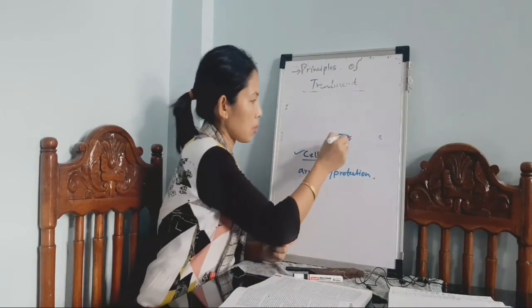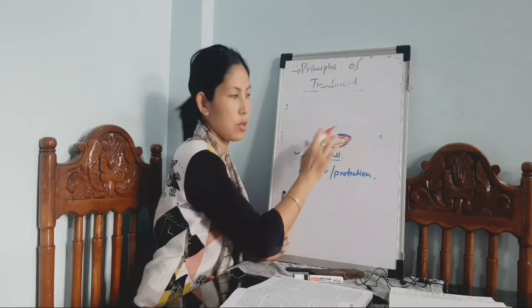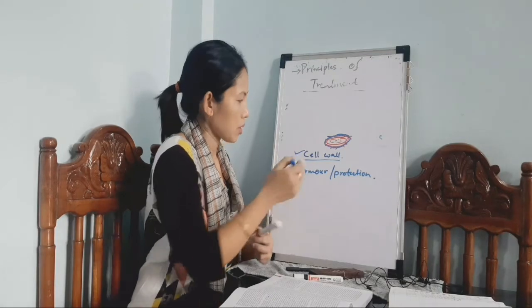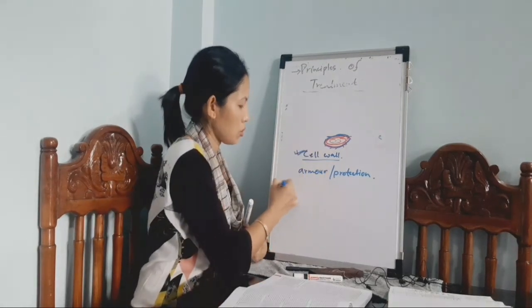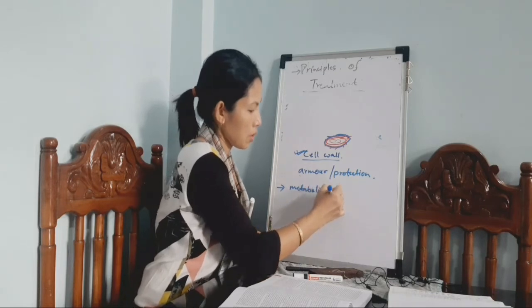Suppose this is the bacteria, the red color which I am drawing, and the blue is the cell wall which is covering the entire body. The synthesis of this cell wall is due to a special type of metabolic pathway in them, right?